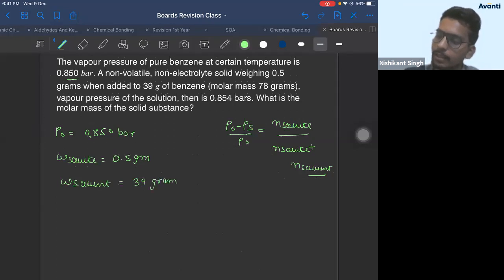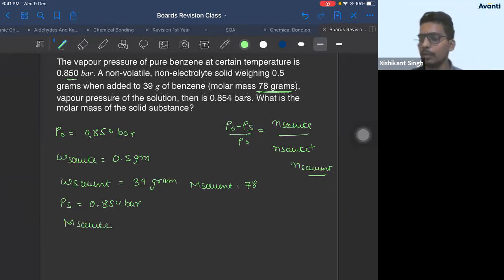Benzene's molar mass is given. See, Suhas, it depends upon the question; they may or may not give you the molar mass. Here they have given it. The vapor pressure of the solution PS is given, the molar mass of solvent benzene is 78, and the vapor pressure of solution is 0.854 bar. Find the molar mass of solute.